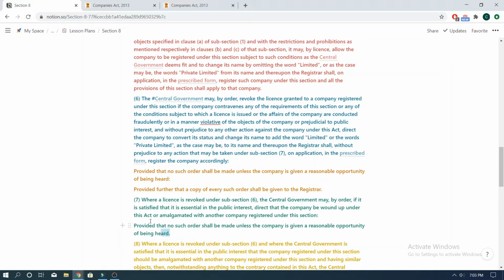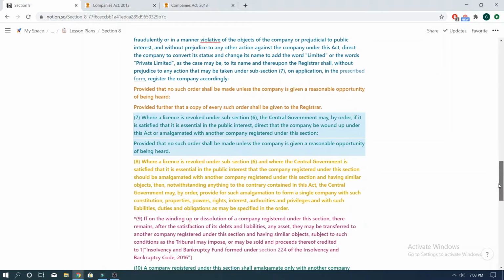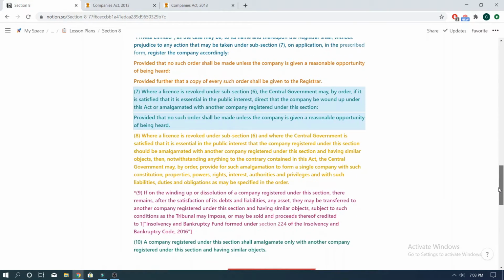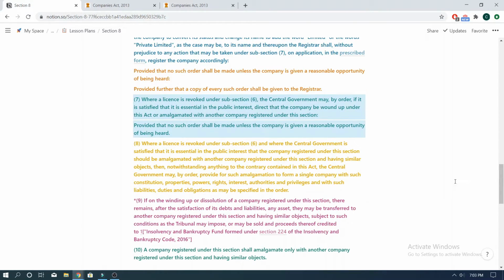Subsection 7 states that where a license is revoked under subsection 6, the central government may, by order, if it is satisfied that it is essential in the public interest, direct that company be wound up under this act or amalgamated with another company registered under this section, provided that no such order shall be made unless the company is given a reasonable opportunity of being heard.